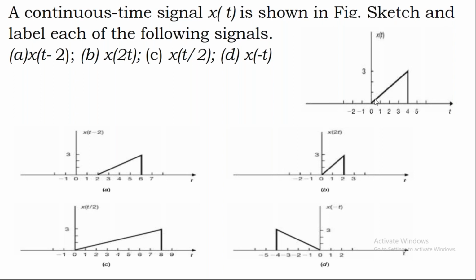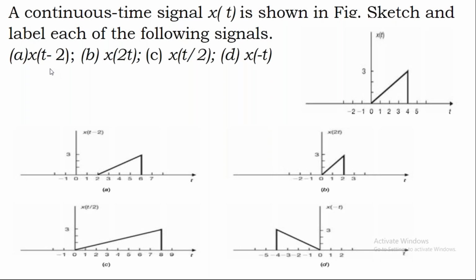The waveform is a triangular pulse, a ramp-like signal, existing from 0 to 4 with a maximum amplitude of, sorry, 3. He has asked us to calculate x of t minus 2, x of 2t, x of t by 2, and x of minus t. Now please try to understand, all the operations applied here are on the time domain.